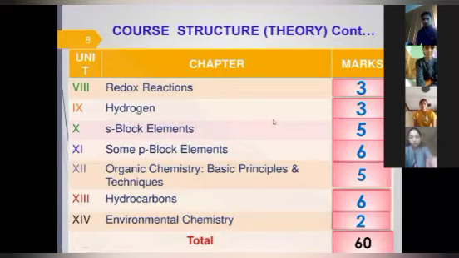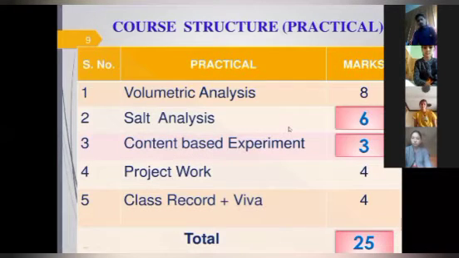Then we will talk about part 2, units 8, 9, 10, 11, 12, 13, 14. These units are in book 2. The 8th unit is of 3 marks, the 9th will come for 3 marks, the 10th unit will come for 5 marks, the 11th unit will come for 6 marks, the 12th unit will come for 5 marks, the 13th unit will come for 6 marks, and the 14th unit will come for 2 marks. In this way, a total of 60 marks of theory content will be there, and we will study accordingly, according to the distribution of the syllabus.